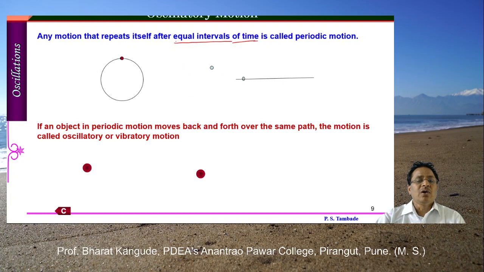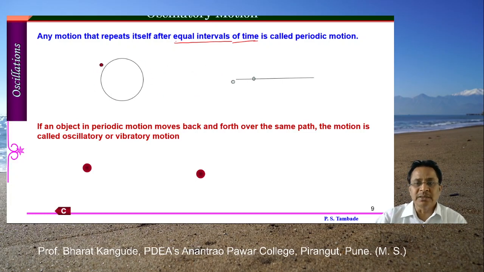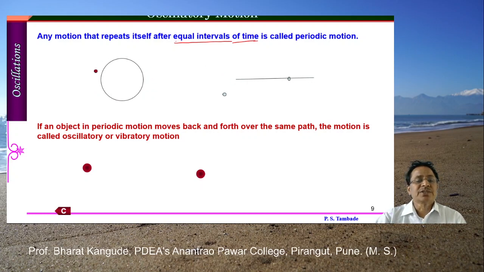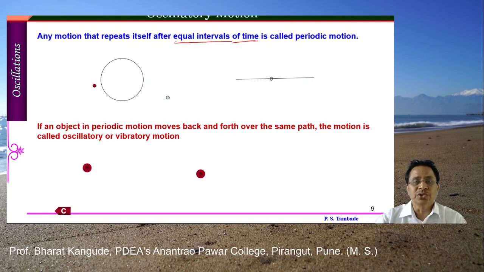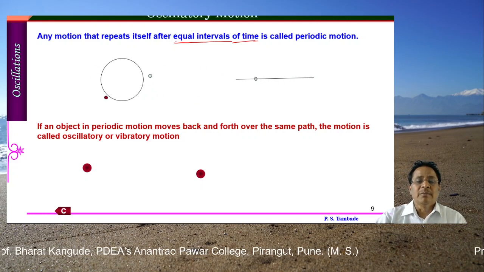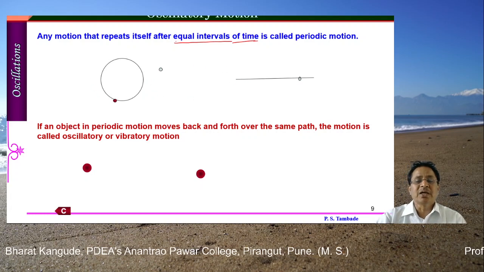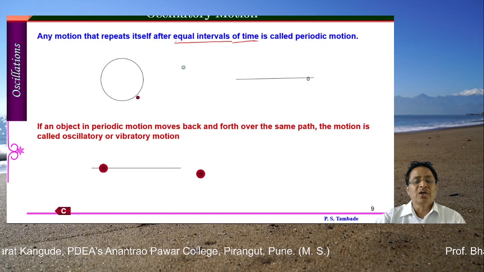So if an object in periodic motion moves back and forth over the same path, that is again a requirement, the motion is called oscillatory or vibratory motion, or it is also called periodic motion. So when an object moves back and forth over the same path, then the motion is called oscillatory motion. Now following are two more examples.